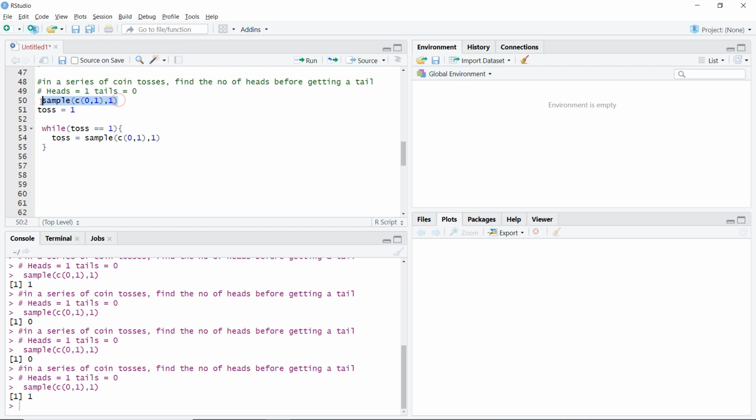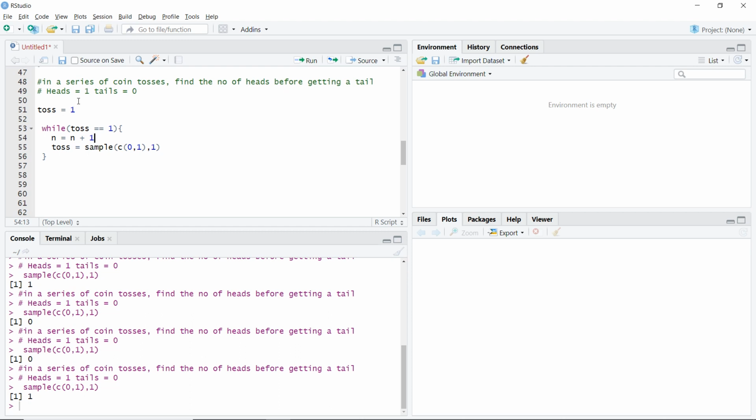I'll just remove this, this was just to show you what that is. So while my toss is equal to 1, I'll do another toss and move forward. Now I'll have to count how many heads I get. So for that, I'll say my n, the number of heads, is equal to my previous number plus 1.